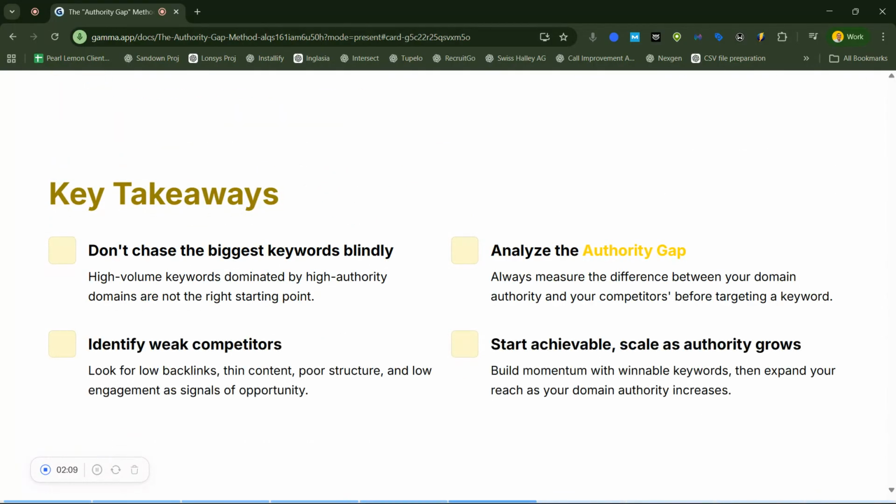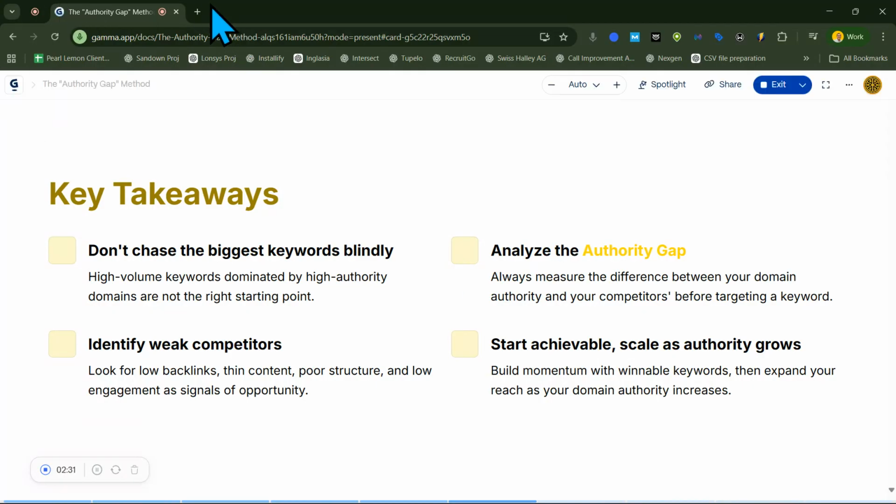To summarize, stop blindly chasing high volume keywords. Analyze the authority gap for each keyword. Identify weak competitors that you can realistically outrank, and start with achievable targets and then scale up as your site builds authority. This approach ensures SEO efforts are efficient and realistic.